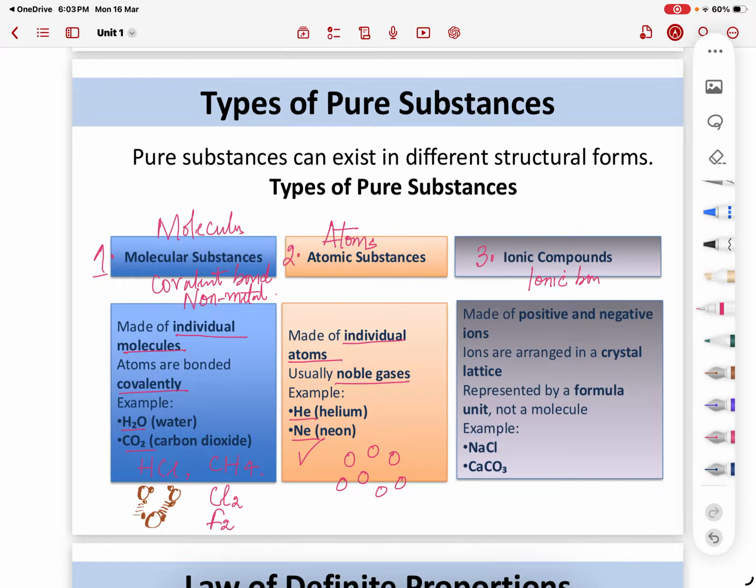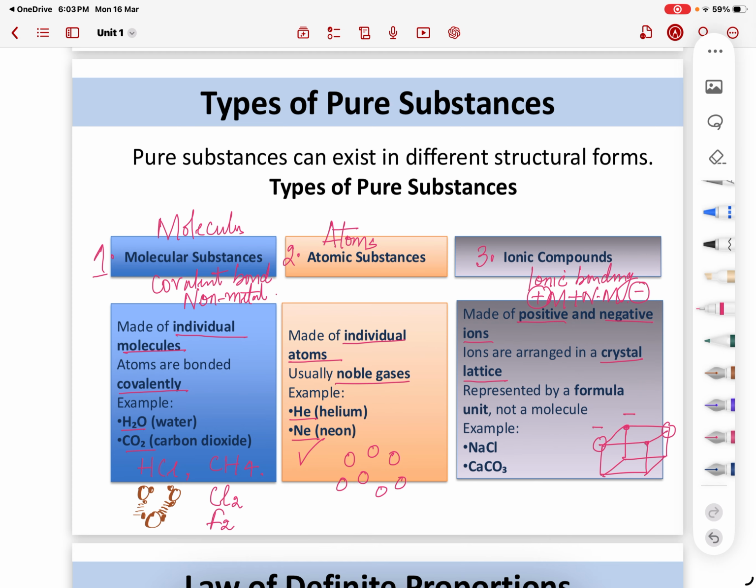For an ionic bonding, you should have a metal bonded to a non-metal. So they are made up of positive and negative ions. So metal will have a positive charge and non-metal will have a negative charge. They are all arranged in a three-dimensional structure called lattice. So lattice is this. Suppose this is how the cube could be. So this is the three-dimensional structure, and then you will have a metal, non-metal, metal, non-metal. So there will be an alternate arrangement of ions.